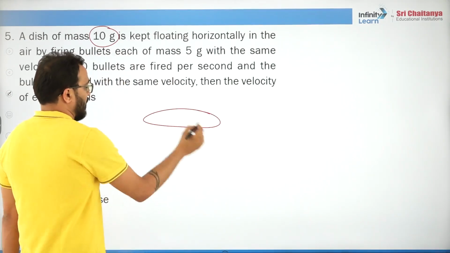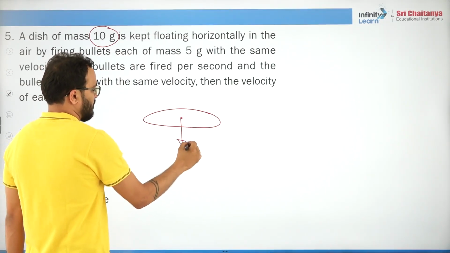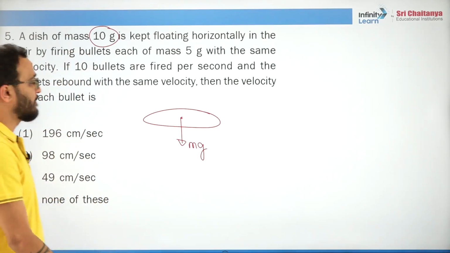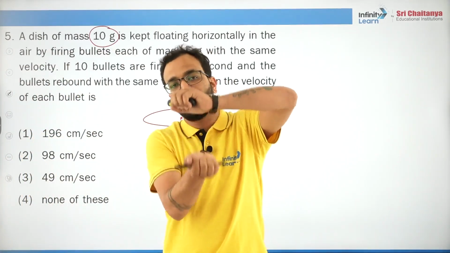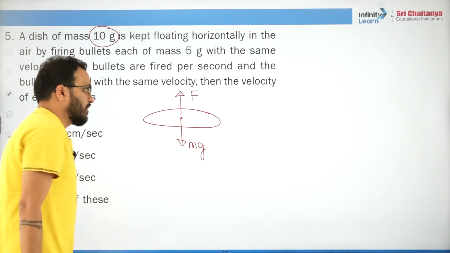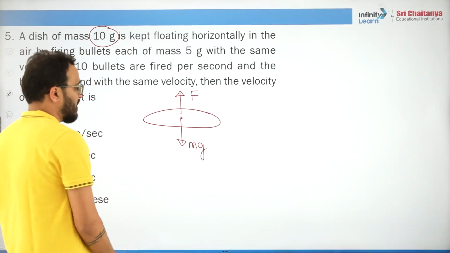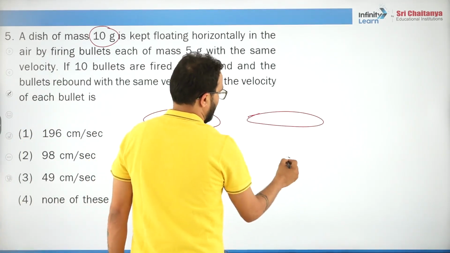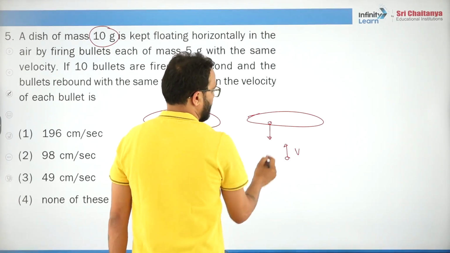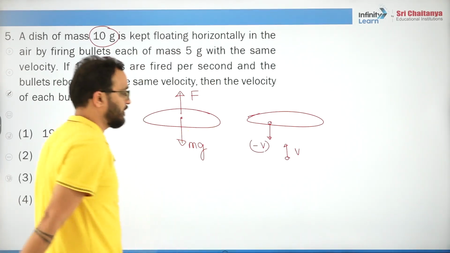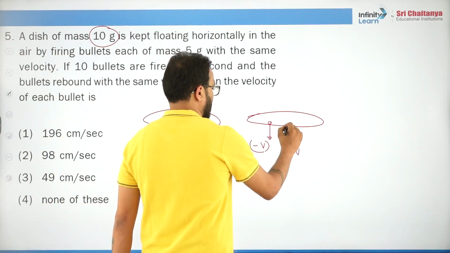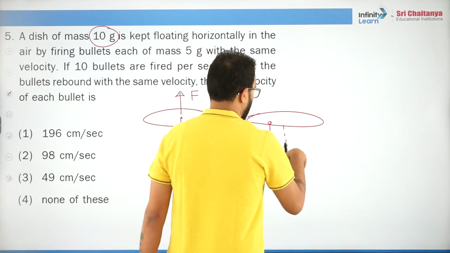This is a disc. Obviously one force, mg, must be acting downward. Now, in order to keep this disc floating in air, we need to apply a force from downwards in the upward direction. Where is this force coming from? We are constantly firing bullets on this disc with a speed v, and these bullets after collision rebound with the same speed. So this is constantly happening. The bullets go and then come back, right?